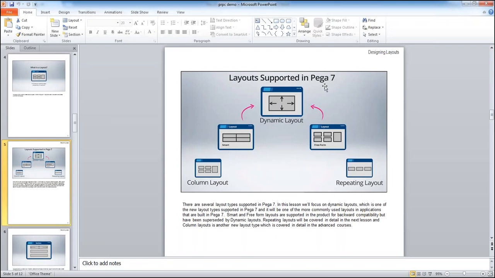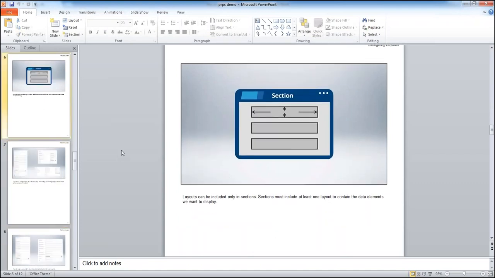That is why in Pega 7 they migrated the smart layout and freeform layout features and made them a new concept called dynamic layout. Now you can see this is a section. The section is the actual rule in which we develop the UI. In the section we configure these layouts, dynamic layouts and all those things.